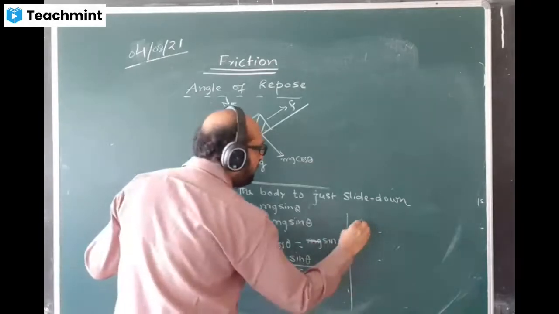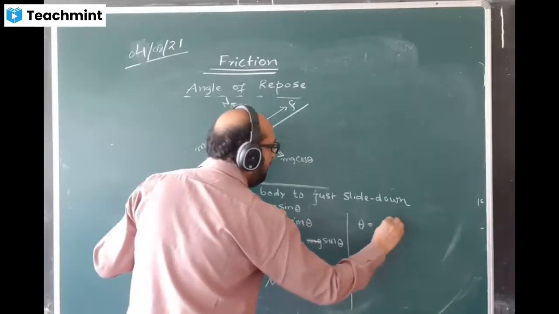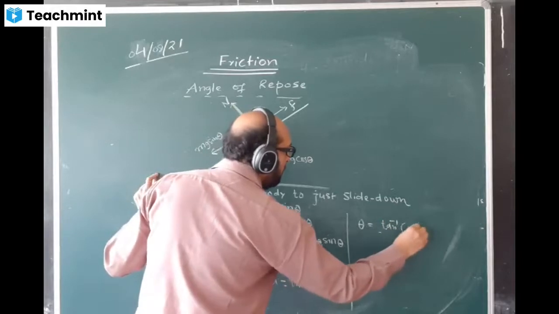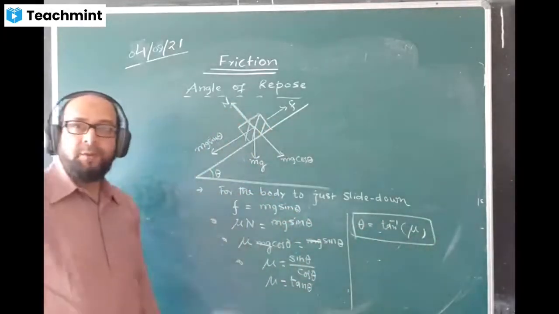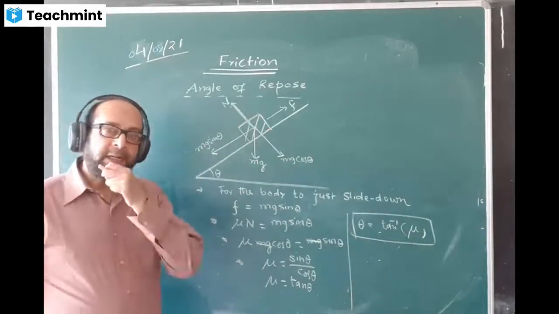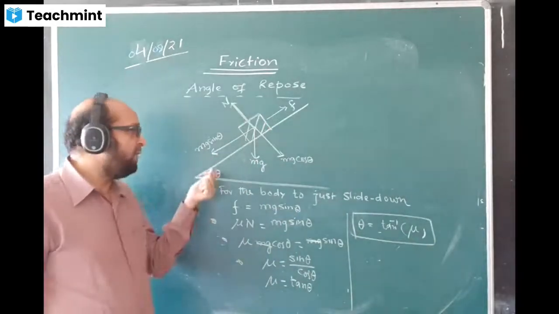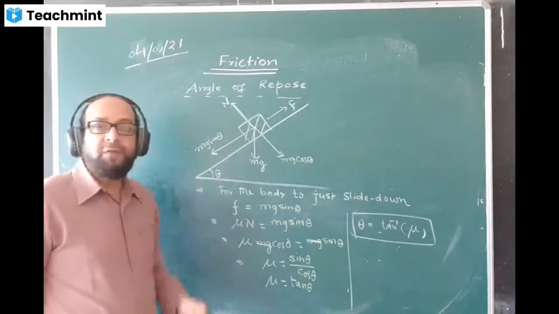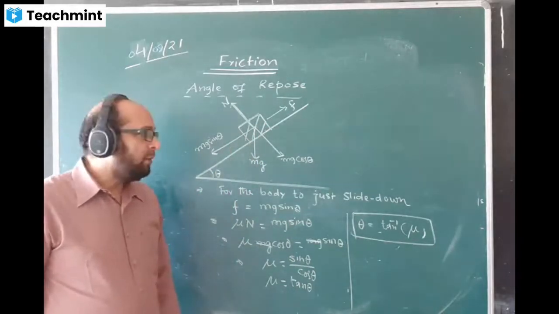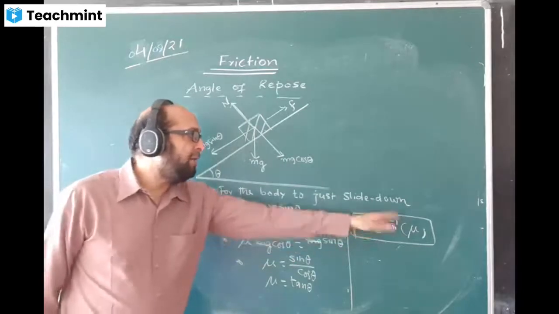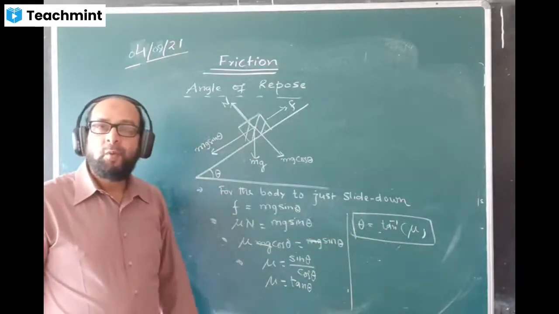So we have the formula. Therefore, theta value will become tan inverse of mu. Tan inverse of mu. This is the formula of angle of repose. Theta is equal to angle of repose, and this angle value depends upon the coefficient of friction between the body and the surface. And how does it depend, this angle? Tan inverse of that value, mu.